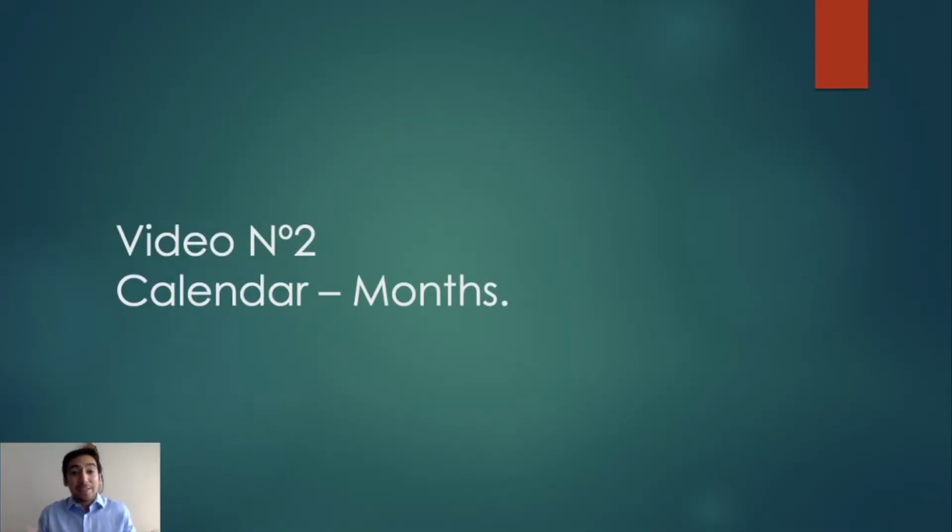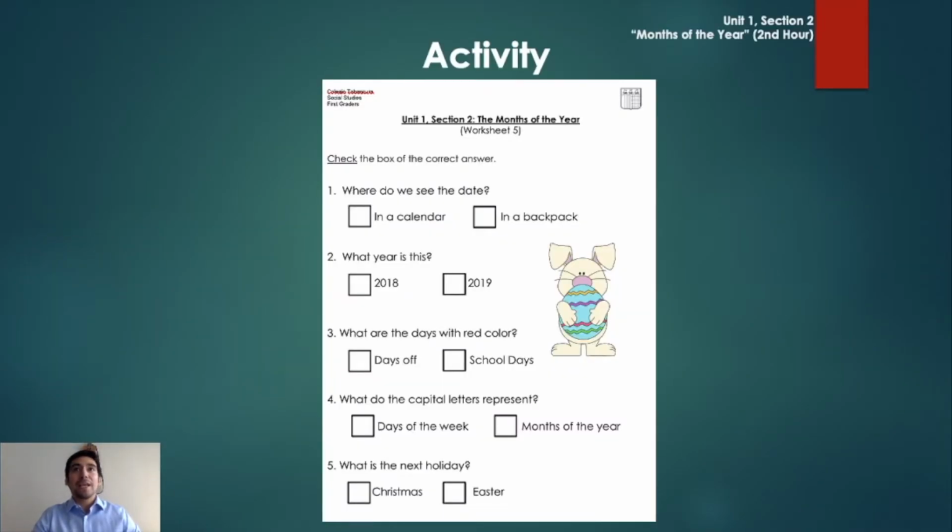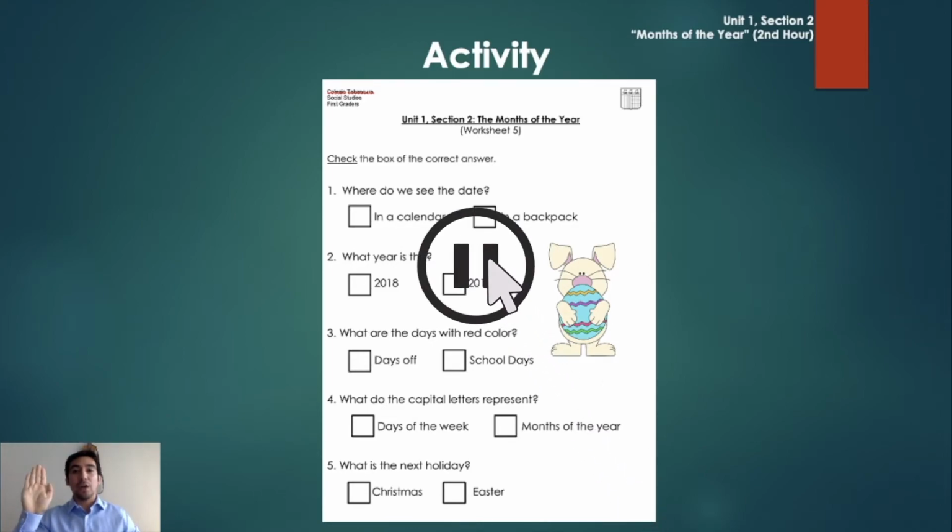Alright, good. Calendar, months, all good. So now, to continue, let's have another activity. What do you think about this? Let's see if you can do it. Worksheet number 5, activity 2. Check the box of the correct answer. I will let you do it by yourself. I'm not going to read this time, and then we will check together. So, pause the video here, and once you're ready, we will continue.